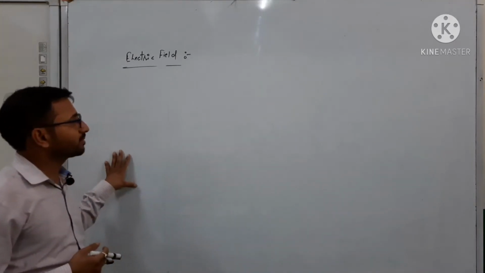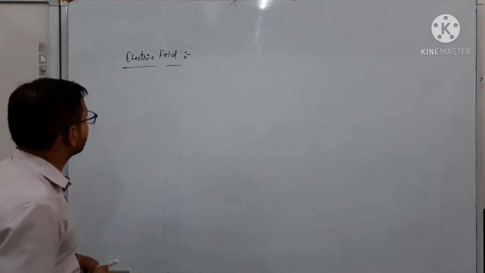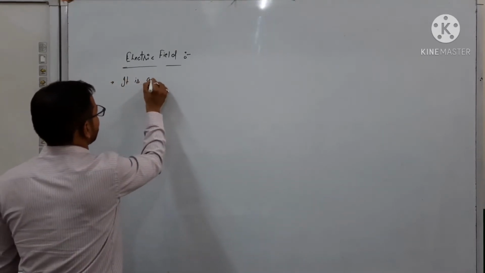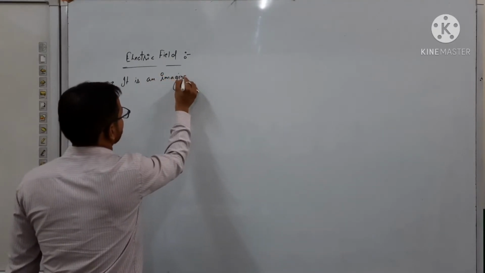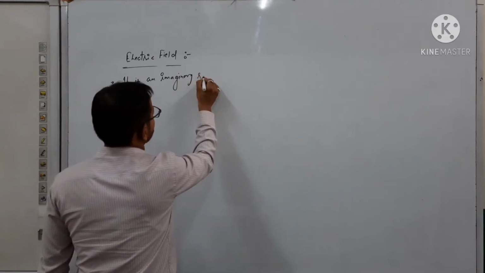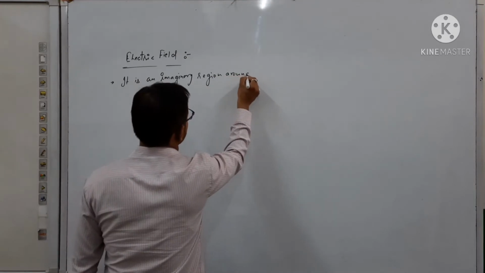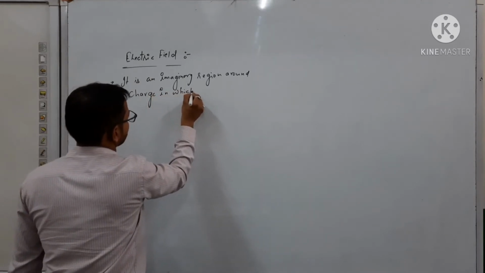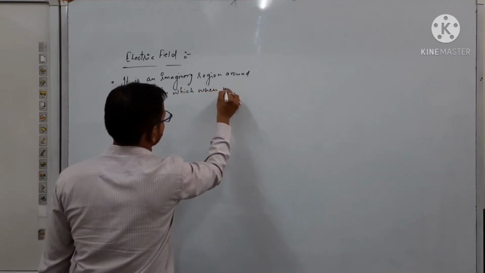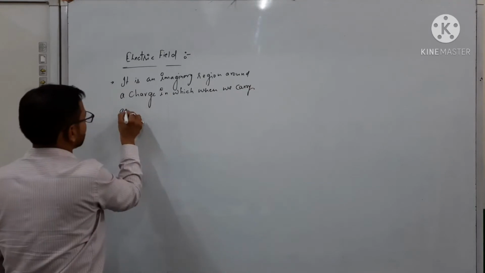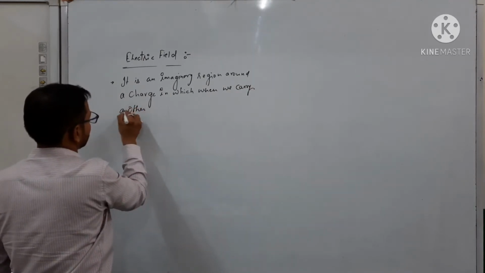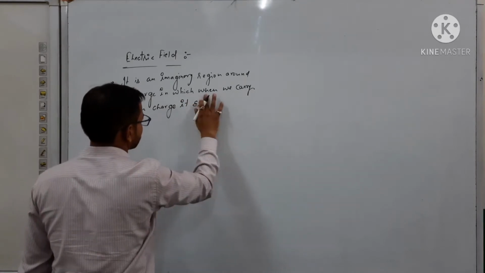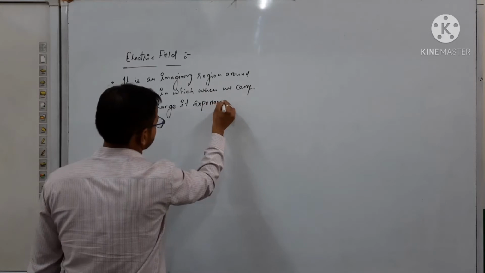Now in common language, the definition of electric field is this: it is an imaginary region around a charge in which, when we carry another charge, it experiences a force.